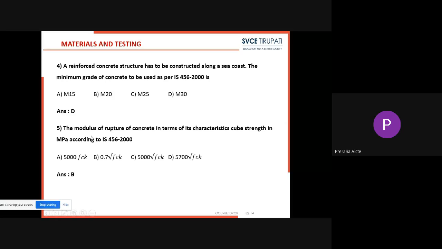Many people get confused by looking at modulus of rupture. They think it is modulus of elasticity, so they simply go for option C, 5000 root of fck. But we have to look carefully at the question. The modulus of rupture of concrete is nothing but the tensile strength of the concrete. It will be 0.7 root of fck. Option B is the correct option.